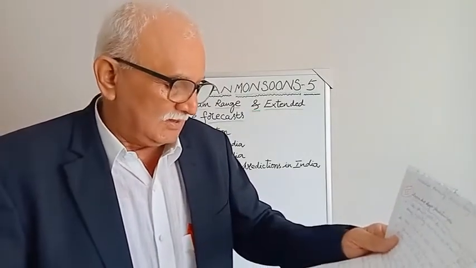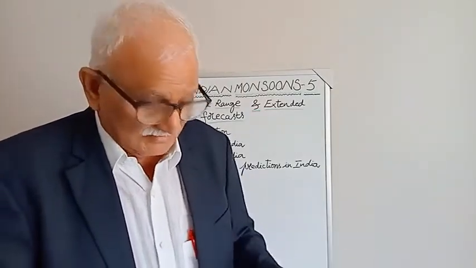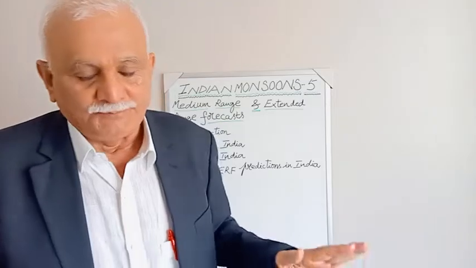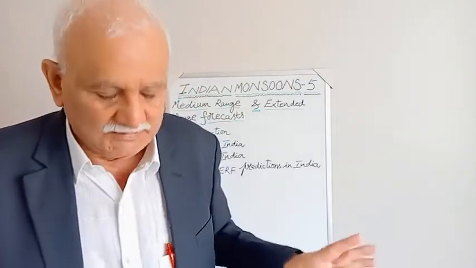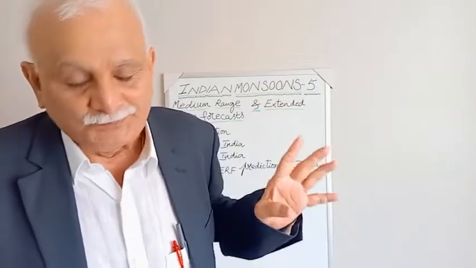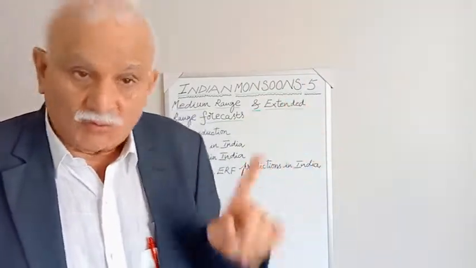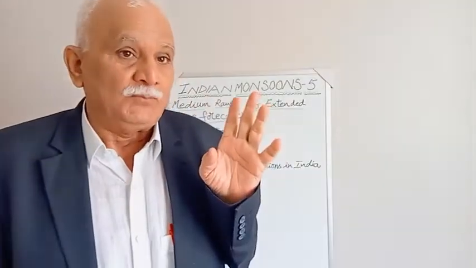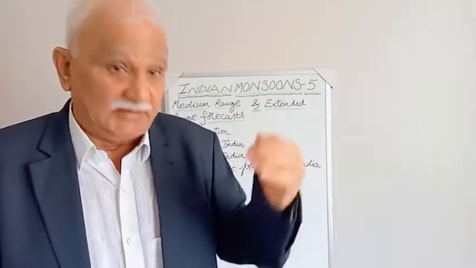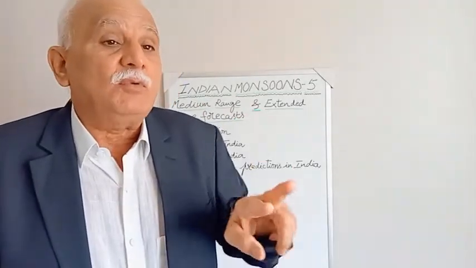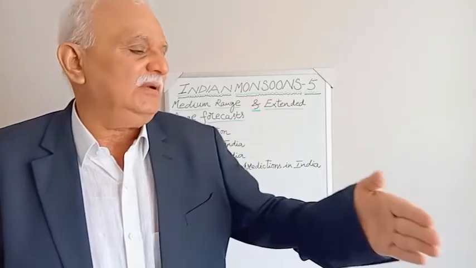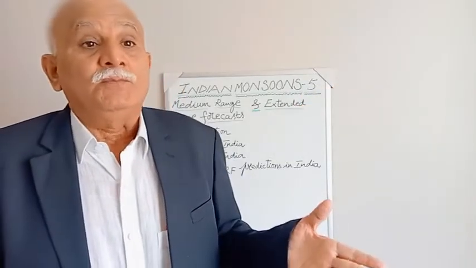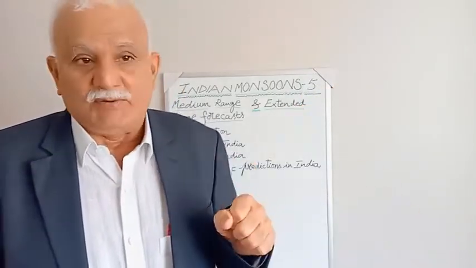Now, a very interesting thing I would like to share with you. Agricultural crops never end in 1 month or 2 months. Minimum 70 days they take, average 120 days. So, the importance of medium range and extended range forecast, and why extended range was introduced in India, is that a crop goes through a minimum of 3 phases: vegetative, reproductive and maturity phases. These 3 phases take a certain amount of time, so they take more than 1 month, number one.